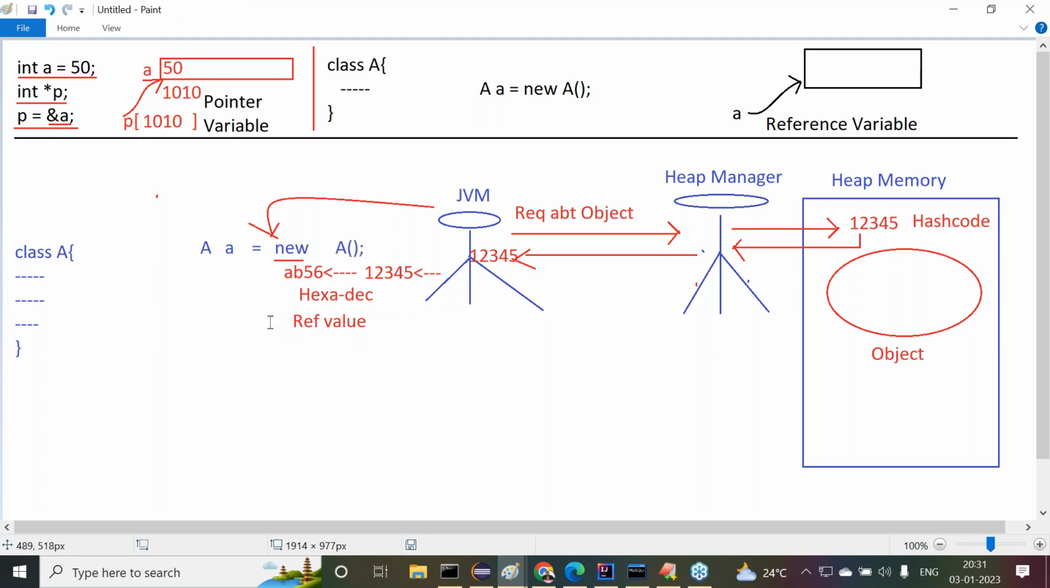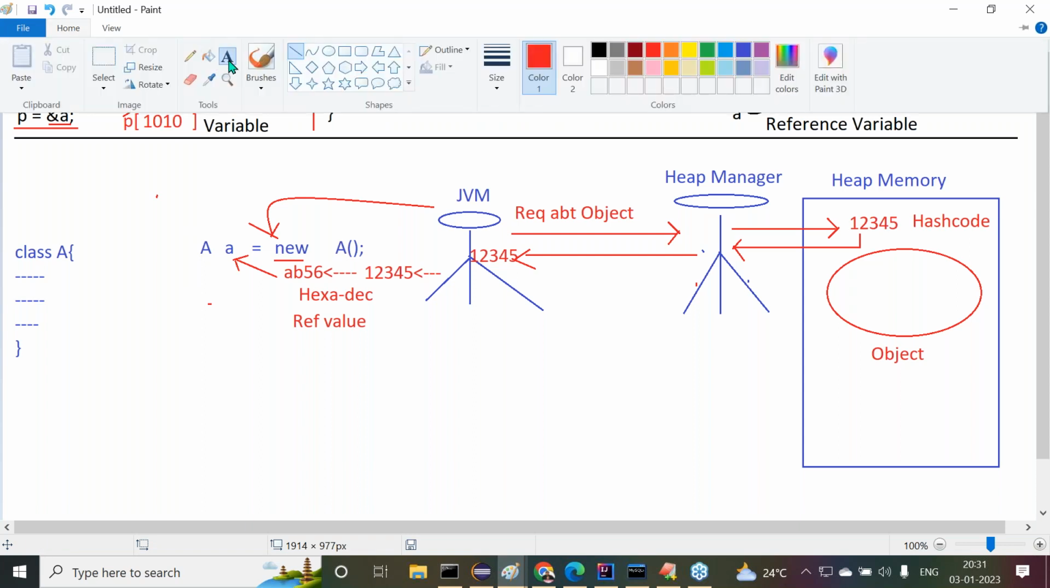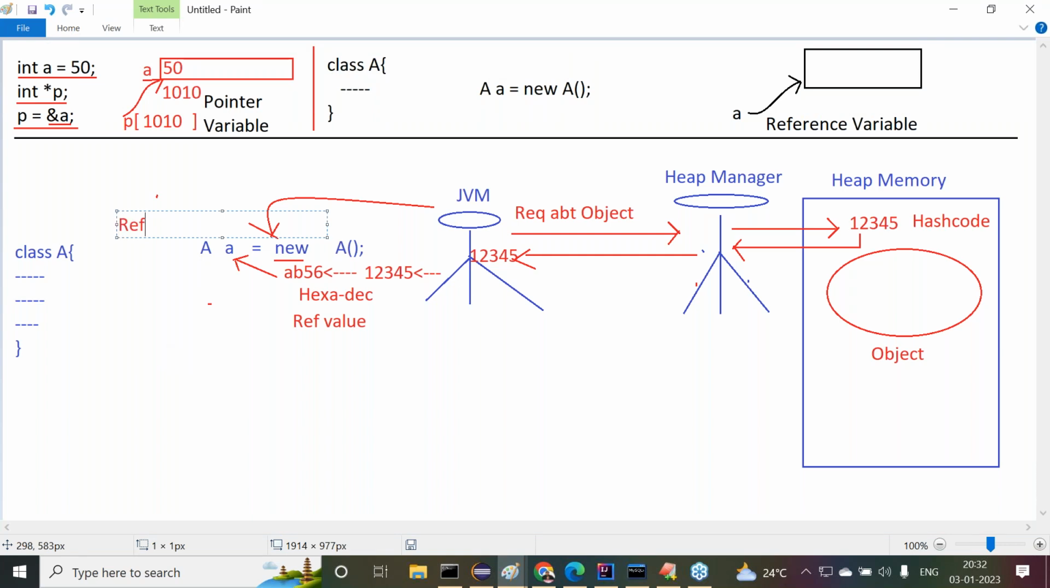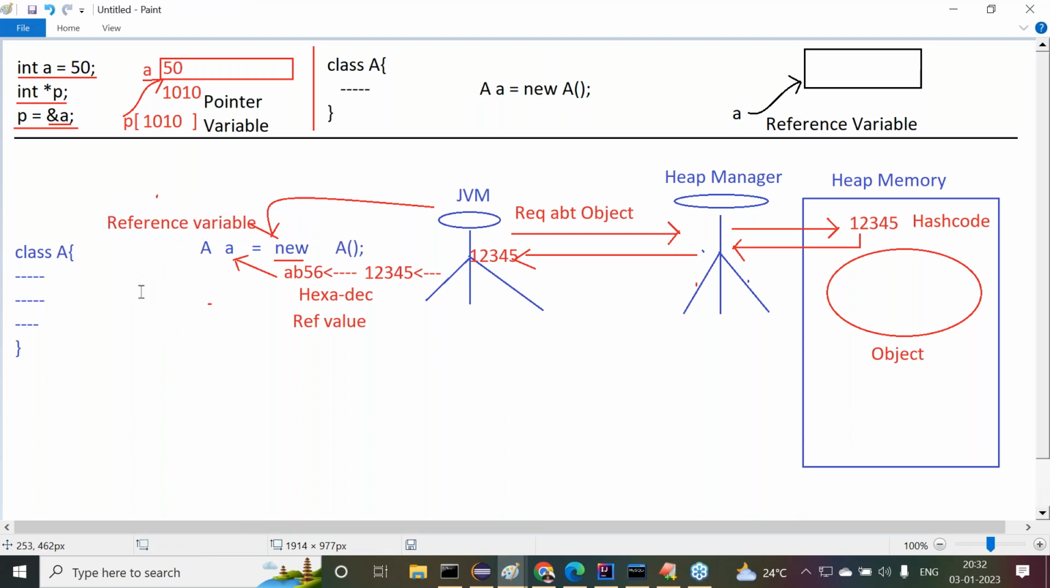Now the reference value is created, right? When a reference value is created, that reference value will be assigned to a variable. The JVM will assign the reference value to what? A variable. A variable which stores a reference value. That variable is called what? A reference variable.